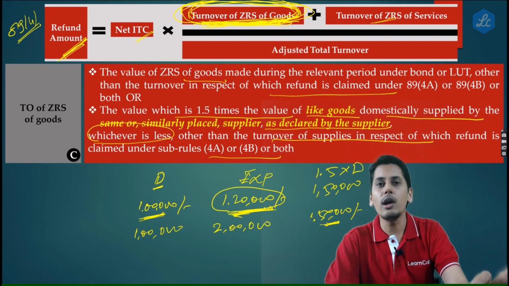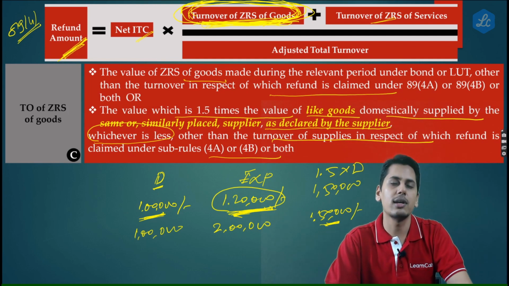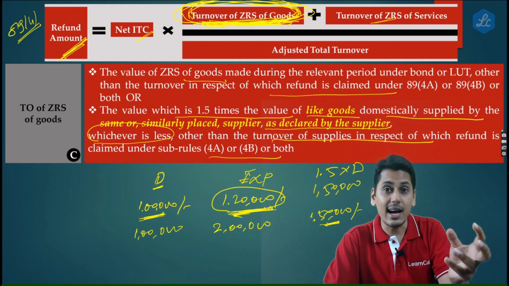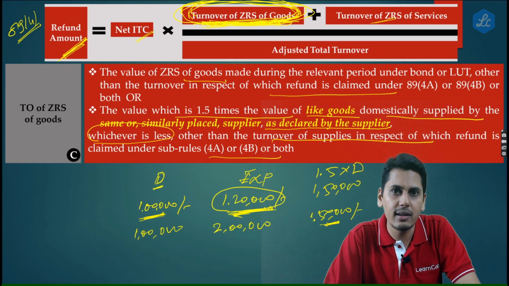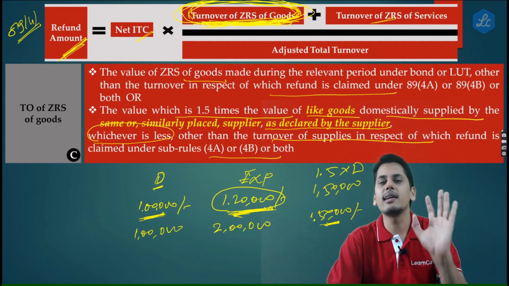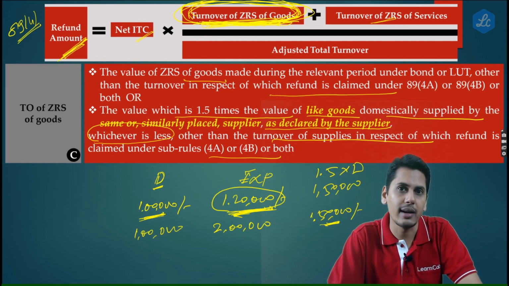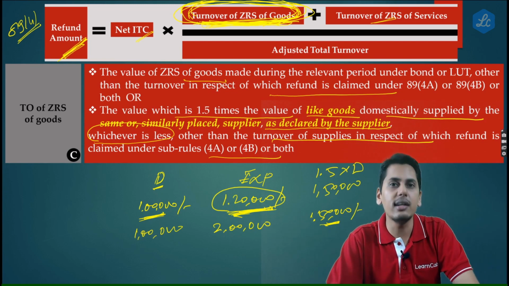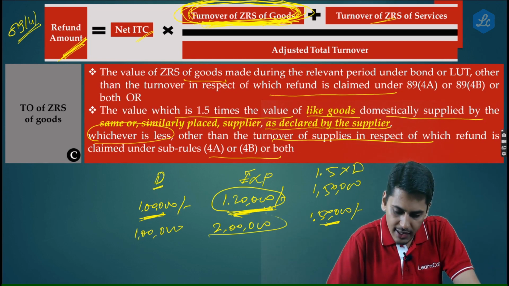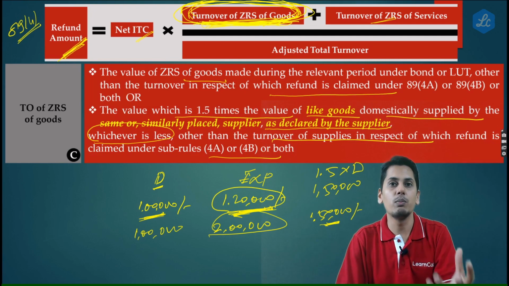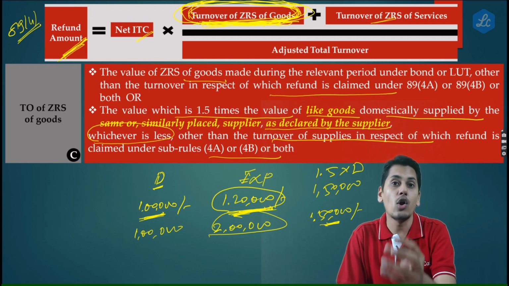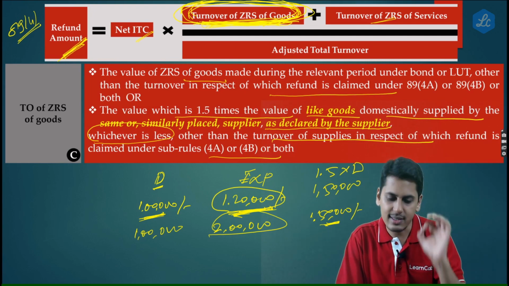When I am saying this is not going to impact any other place, the question would come, for example, would his aggregate turnover also get impacted? The answer is no. His aggregate turnover is not going to be impacted. As regards his aggregate turnover, 2 lakh rupees would be considered a part of his aggregate turnover and not 1,50,000 rupees in the second example.